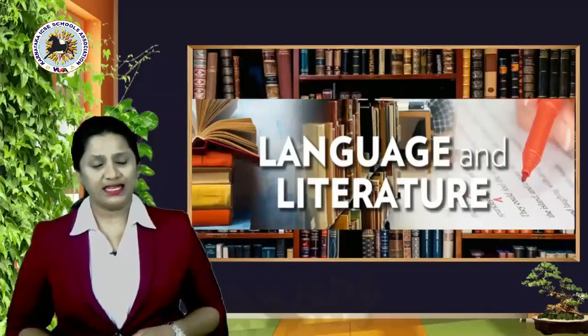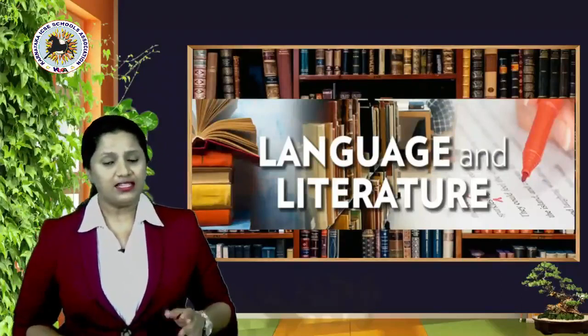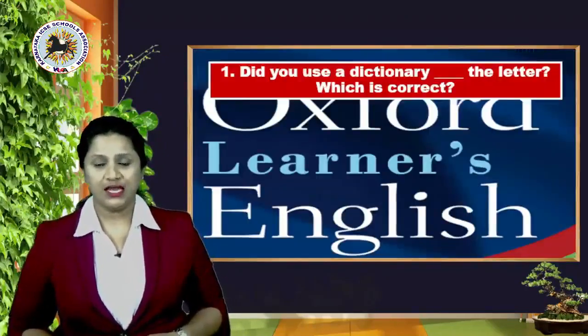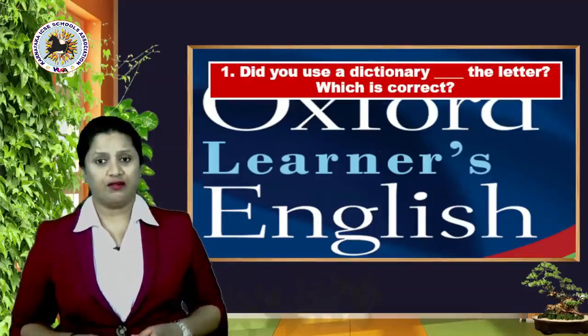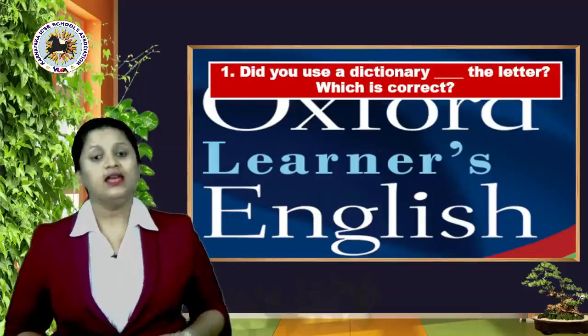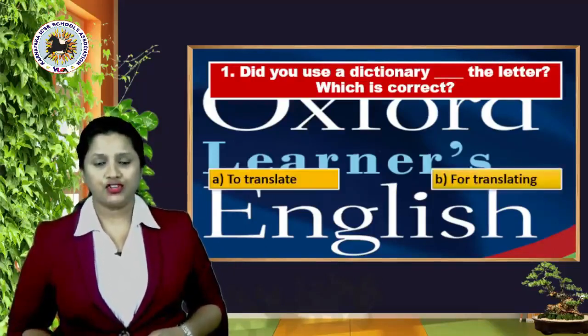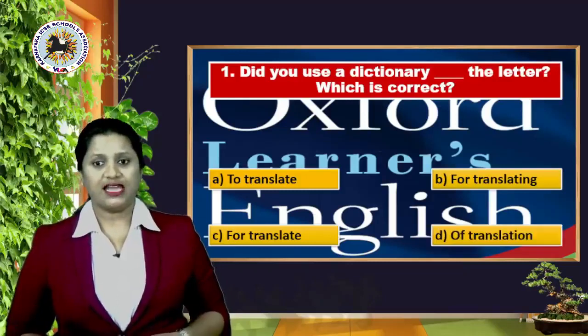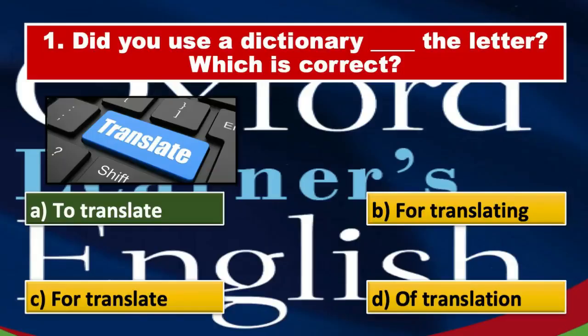Now, we move to our next category, that's the Language and Literature section. Let's look at the first question here. Did you use a dictionary ___ the letter? Which is correct? Okay, you have to fill up the blank there. Options are A, to translate; B, for translating; C, for translate; or option D, translation. Right answer is yes, it's option A, to translate.